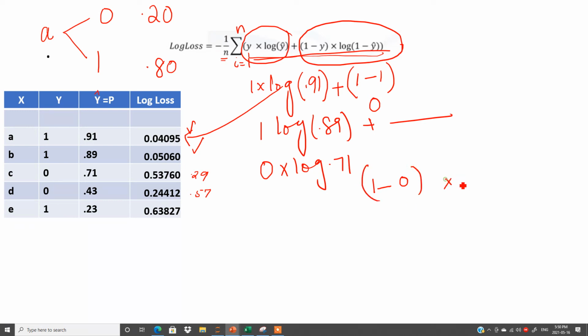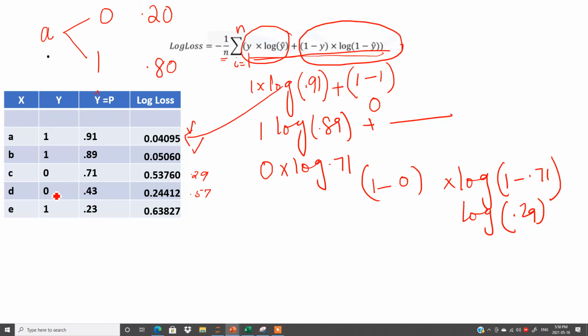Again, I will show you one of the most important parts here. Log of 1 minus 0.71, right? Because it says 1 minus y hat. So here it will be log of 0.29, because 1 minus 0.71 is equal to 0.29. So this is the important thing. If we have a y of 1, then you have to find out the log value of 0.91 and 0.89. If we have a 0, then you do not find the log of 0.71. You have to subtract. See the formula. That is why I have written log of 0.29.